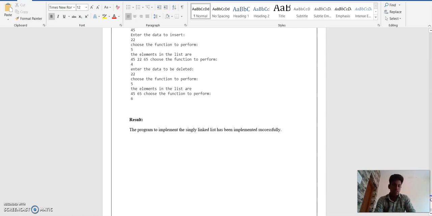Then 6 to exit. The program to implement the singly linked list has been implemented successfully.